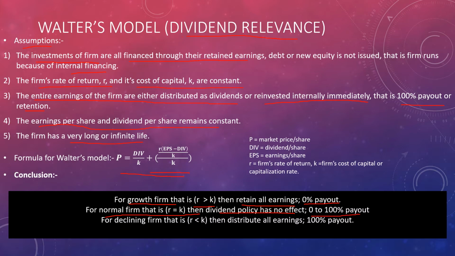For a declining firm, that is rate of return less than the cost of capital or the opportunity cost of capital, distribute all earnings. That is 100% payout, paying all to the shareholders. Okay, moving on.